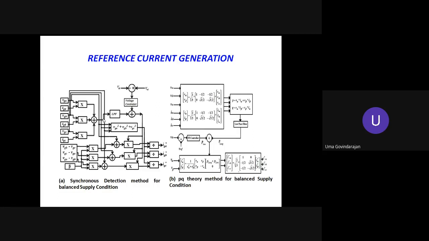First you need to understand the mathematics part. When you pass this instantaneous three-phase power through a low-pass filter, we will extract the P average component.